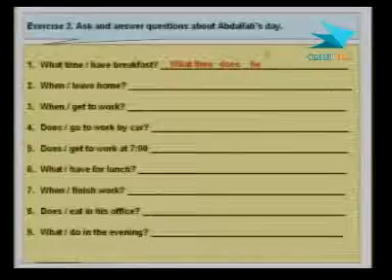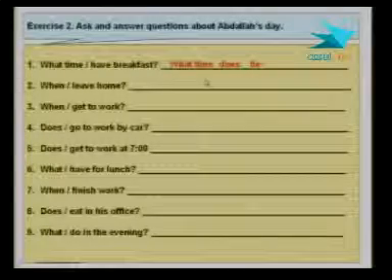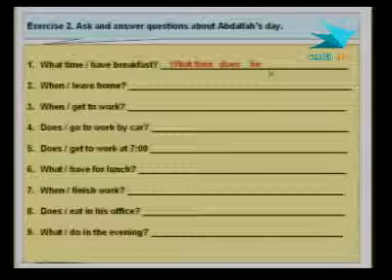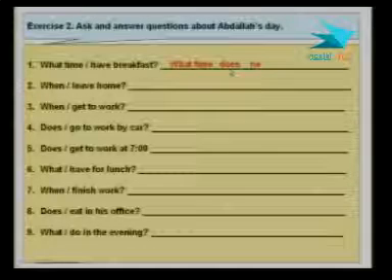He. Because again, we're asking about Abdullah's day. Abdullah is, of course, a man, and we need to use the pronoun he. So what time does he? And then after that, of course, we have to have the main verb. And we use the base form of the verb because we've already used does.